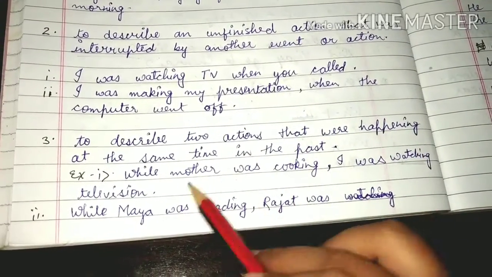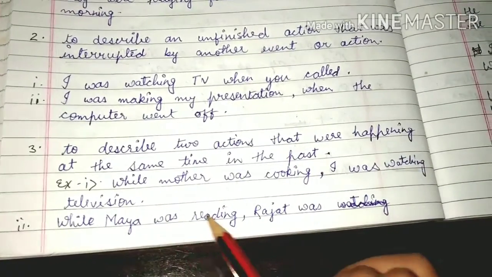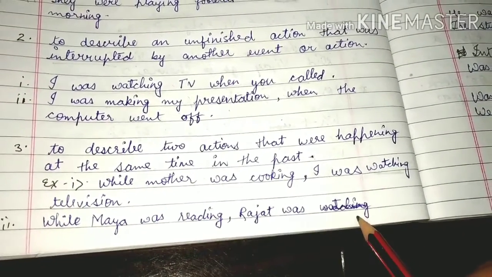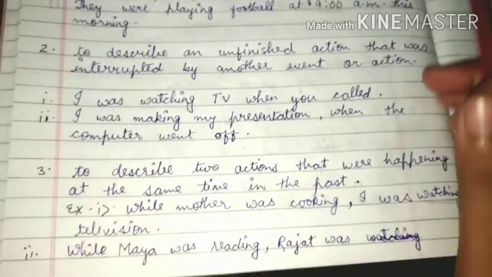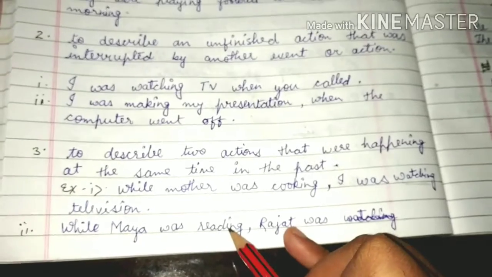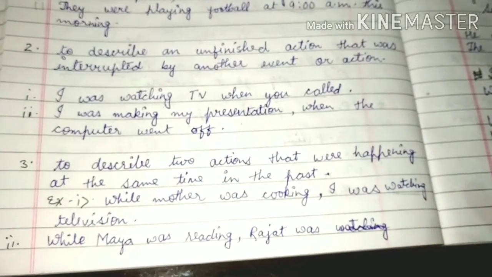While Maya was reading, Rajat was watering the plants. These two actions, watering and reading, were going on at the same time in the past.